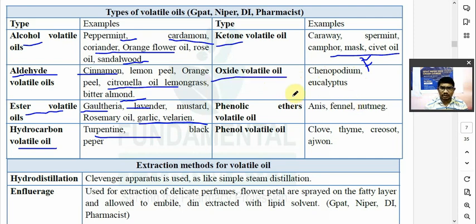Oxide volatile oil present in the chenopodium and eucalyptus. Phenolic ethers. Phenolic ether इसमें हो रहा है phenol में। Anethol होता है, अनीस में होता है, nutmeg में। Phenol volatile oil. So clove, thyme, अजवान। Clove में होता है eugenol.